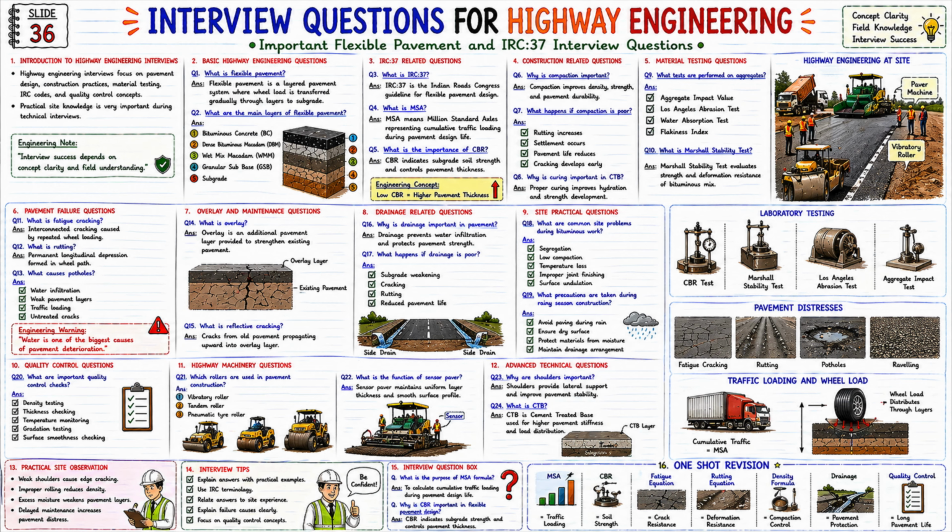13. Practical site observations. Weak shoulders cause edge cracking. Improper rolling reduces density. Excess moisture weakens the layers. Delayed maintenance increases pavement distress.